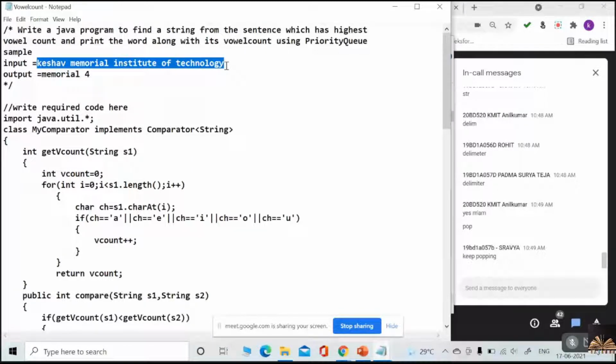You need to split it and add each and every word to the priority queue, and the priority queue will prioritize your words in such a way that the word with the more vowel count would be your first, would be retrieved, would be pulled off.